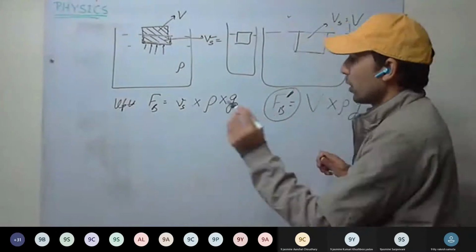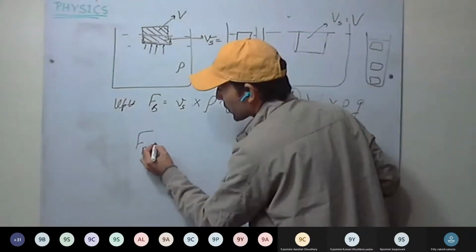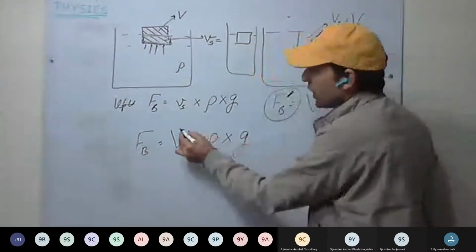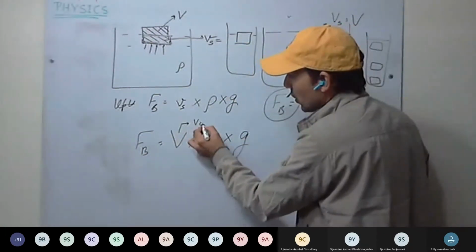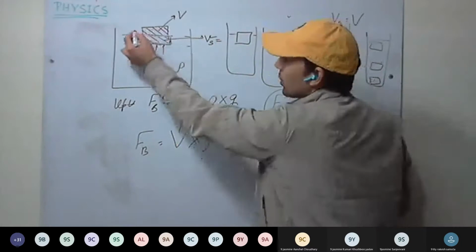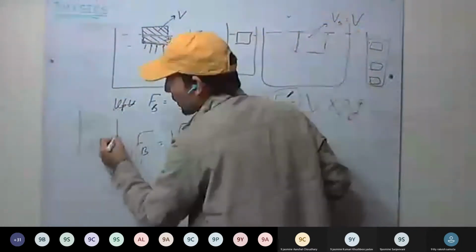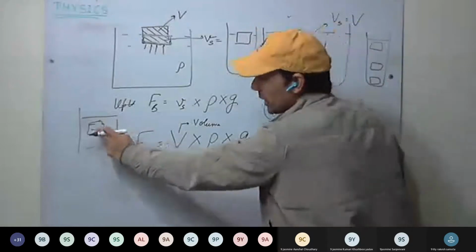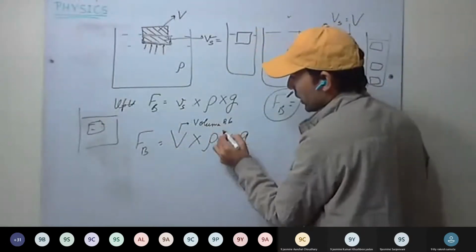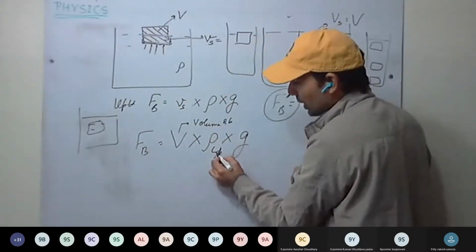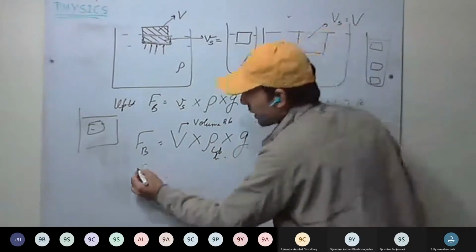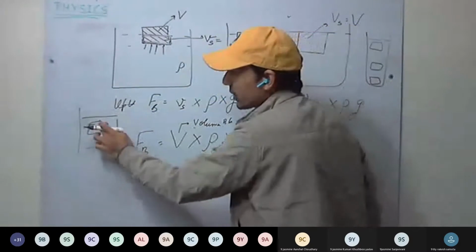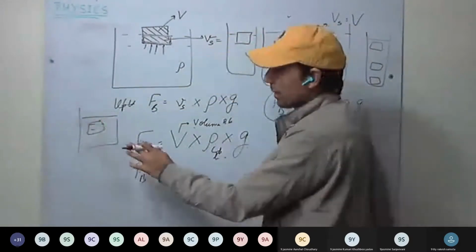Okay, see here, what was the formula of buoyant force? V into rho into g. What was V? The volume of the body. Okay, we have considered when it is completely immersed, for example. So V is the volume of the body, rho is the density of the liquid, and g is the acceleration due to gravity. Or we can write it like this: the volume of the body is the same as the volume of the liquid displaced.